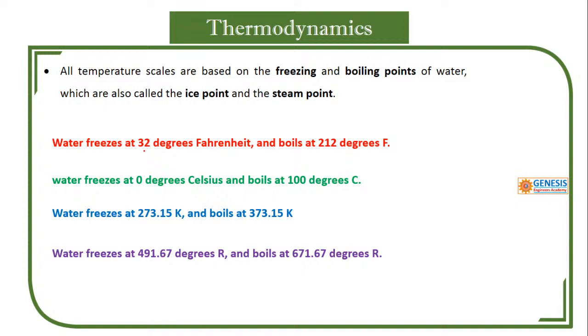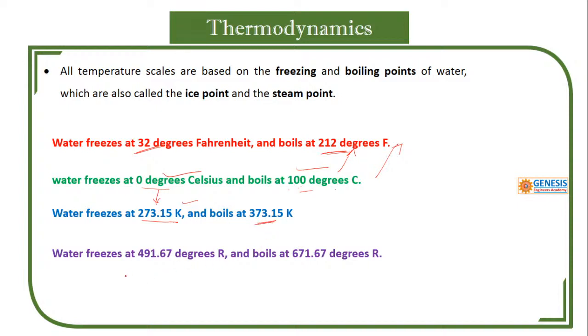So water freezes at 0 degrees Celsius and boils at 100 degrees centigrade. Like that, in Fahrenheit the freezing point is 32 degrees, and the boiling point is 212 degrees Fahrenheit. So this 100 degrees Celsius is converted into Fahrenheit. This conversion we have to learn. Like that, 0 degrees Celsius is equal to 273.15 Kelvin, and it boils at 100 plus 273, in Kelvin.